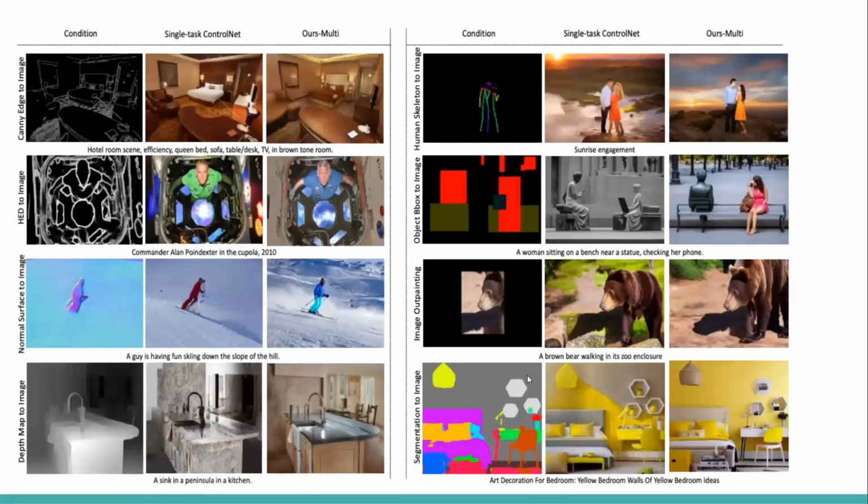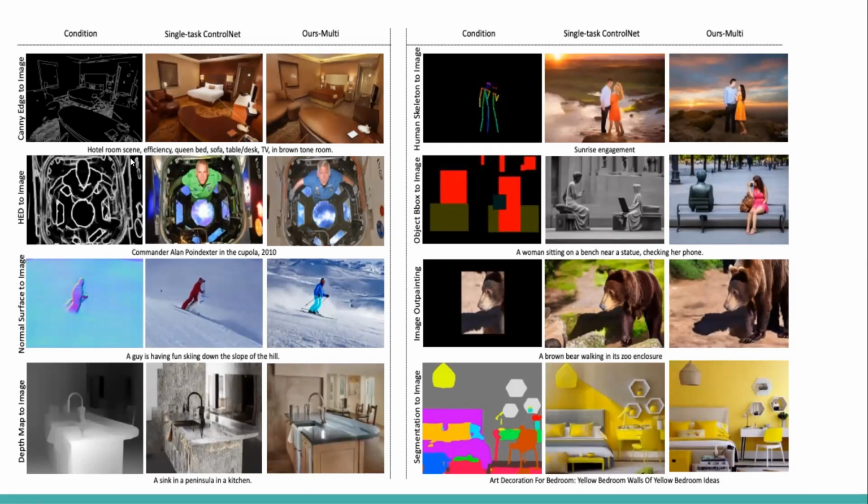The next image shows each condition task and how it outputs for ControlNet and UniControl. If you see this Canny edge, this is what we got generated for UniControl, and this is for ControlNet. I feel UniControl is clearer and matches the entire prompt.